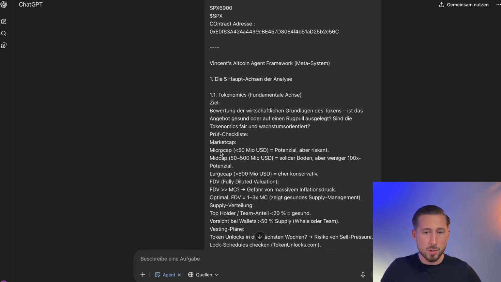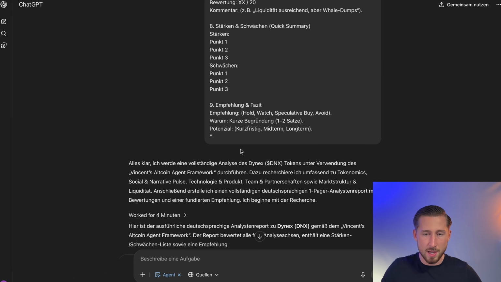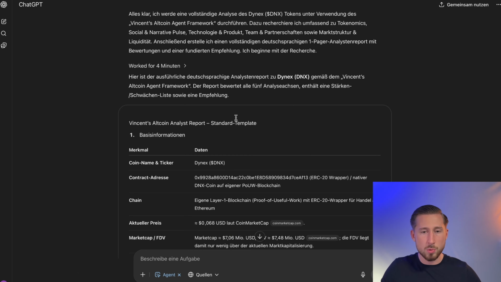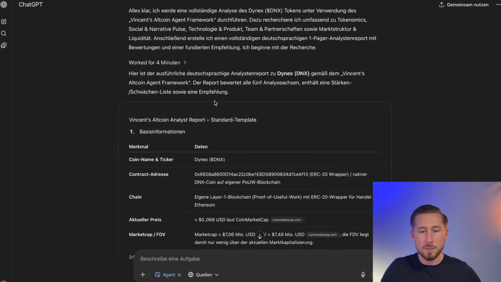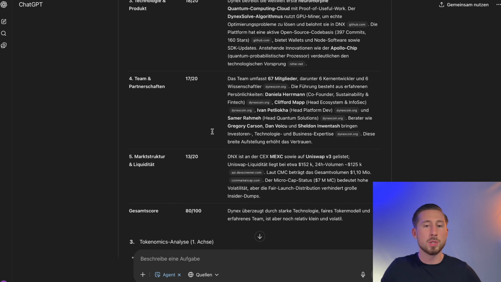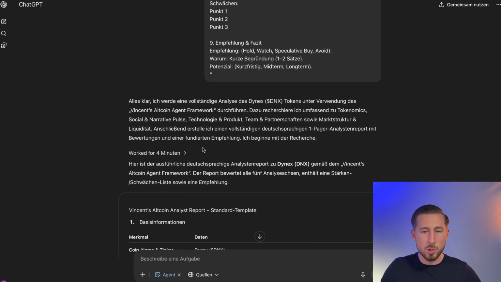For example, there were certain altcoins that I only analyzed here for the first time. As I said, I've spent a lot of time on this over the past few days. For instance, we discussed an altcoin in my Telegram group. A user had asked about it. To be honest, I personally wasn't up to date or fully informed about this particular altcoin. Boom, I just entered the altcoin once and got a completely detailed analysis here, which saved me an incredible amount of work because, as I said, several sources are compiled here.